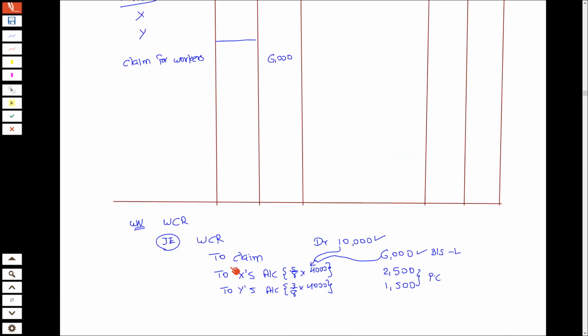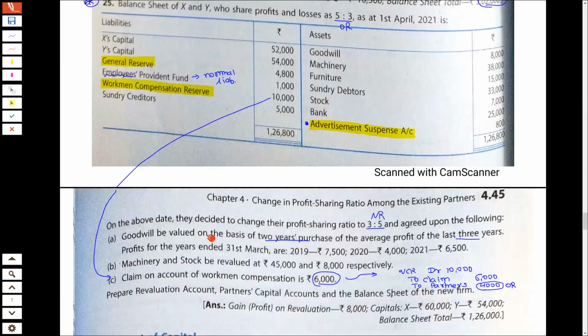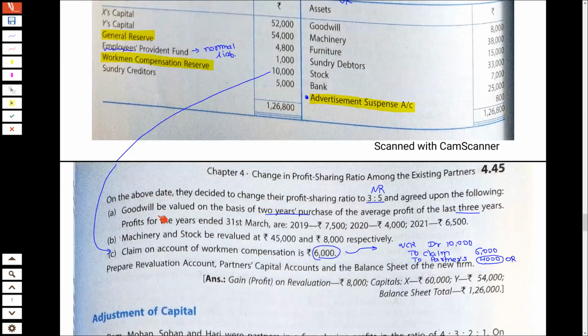I always believe accounts is based on journal entries. So have a look at journal entries. Workman का reserve cancel कर दो, claim जितना है उतना record करो and remaining amount distribute amongst the partners in old ratio. So this is done, workman compensation reserve.